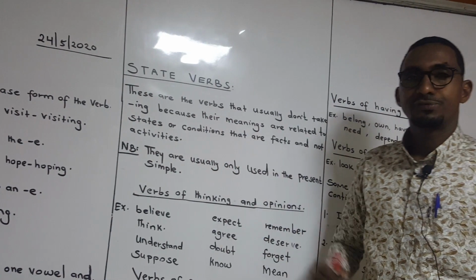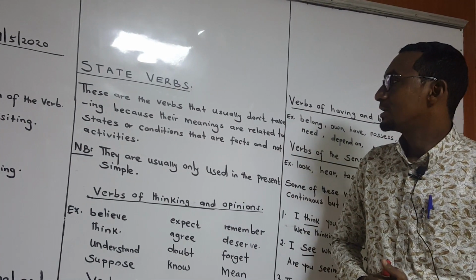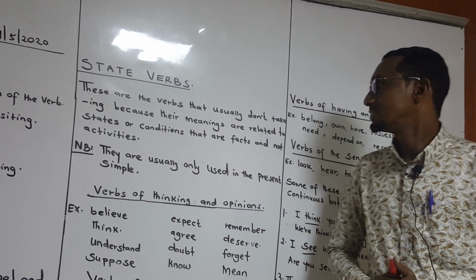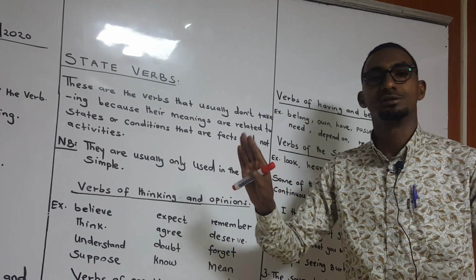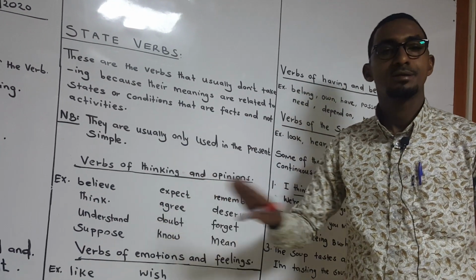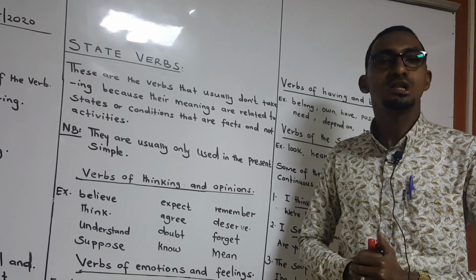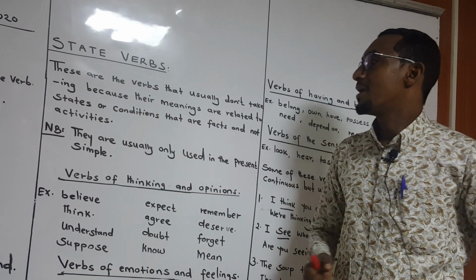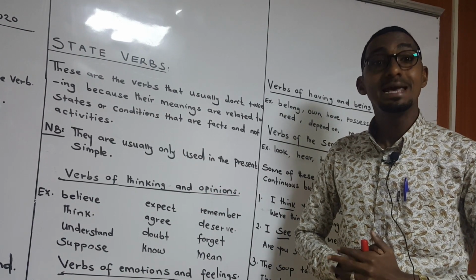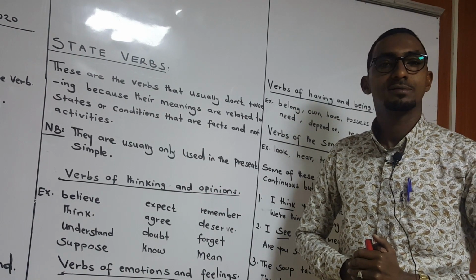These are the verbs that usually don't take ing. They don't take ing. ficiladan ing ma qaataan. Sababta marka maxaa waaye? What is the reason? Sababta waxaa waaye because their meanings are related to states.